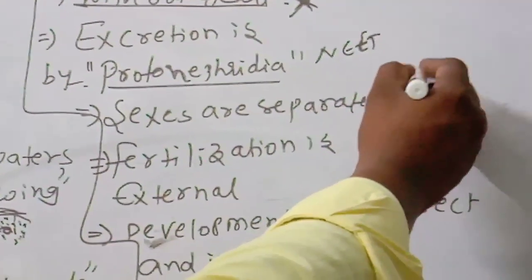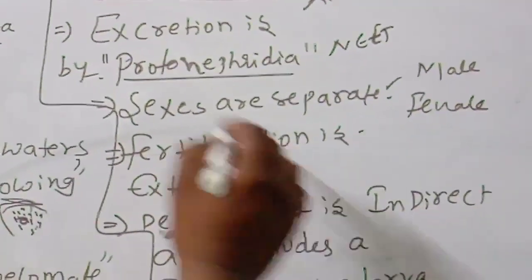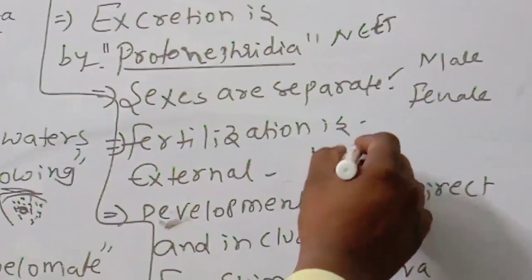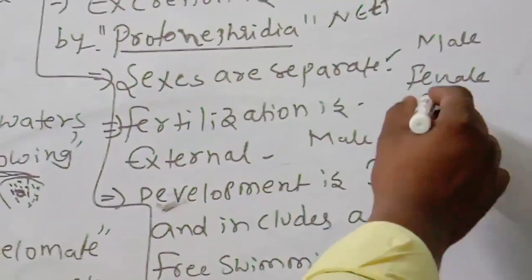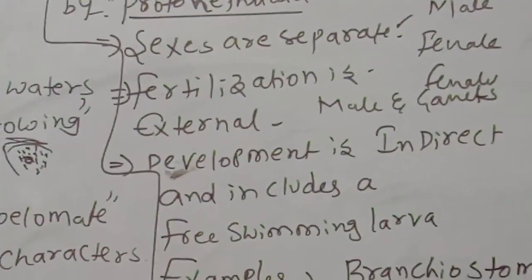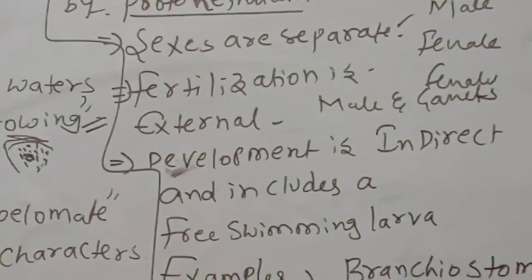Sexes are separate, means male is separate, female is separate. Fertilization is external. What is the meaning of external fertilization? The male and female gametes join together outside of the body. That is the reason it is external fertilization.